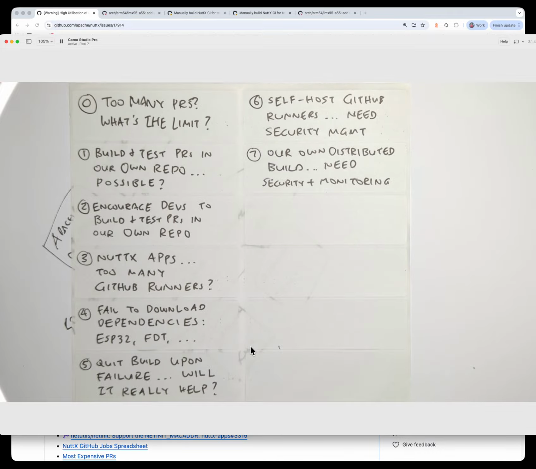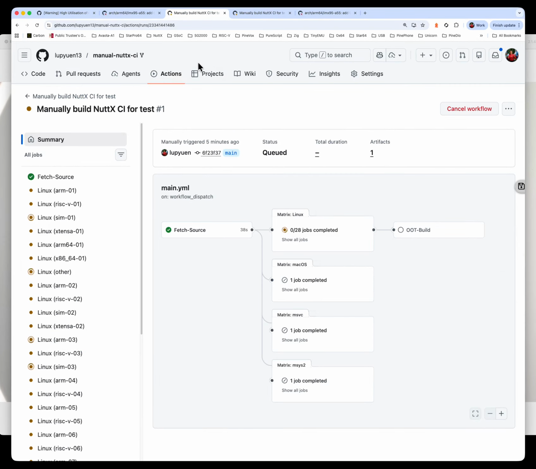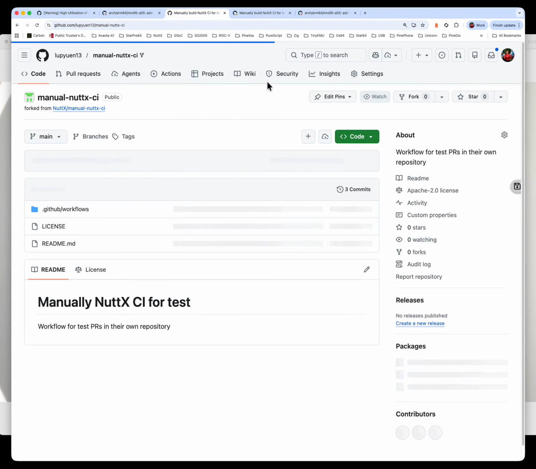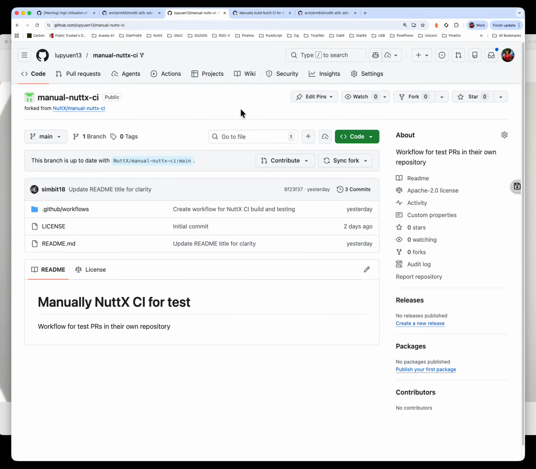And just be mindful that we have very few people in our NuttX team. If you could volunteer to help NuttX CI, we will be really, really grateful for that. But in the meantime, please bear with us. And if you could please help us to use this manual NuttX CI way to improve our usage of GitHub Runners, that will be very much appreciated.